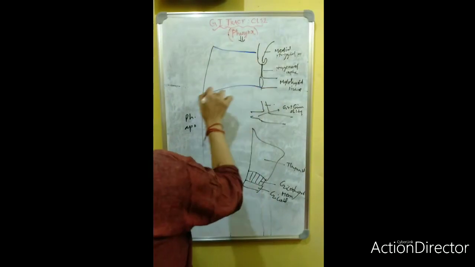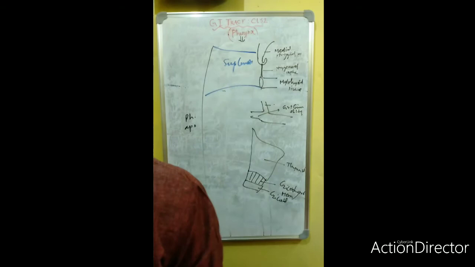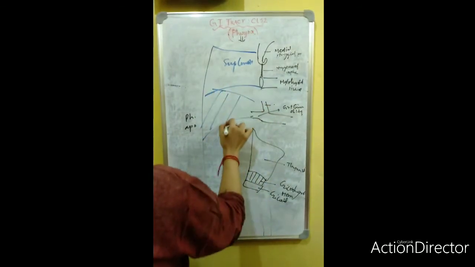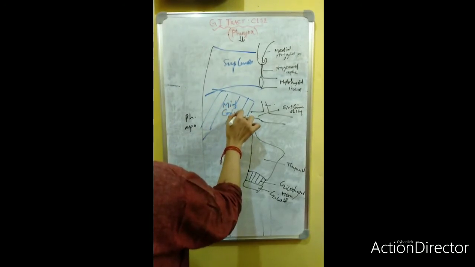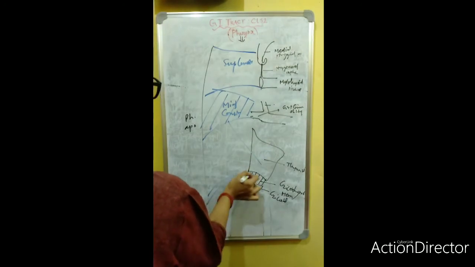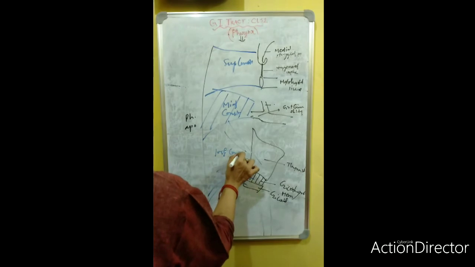First, this is the superior constrictor, the middle constrictor, and the inferior constrictor.